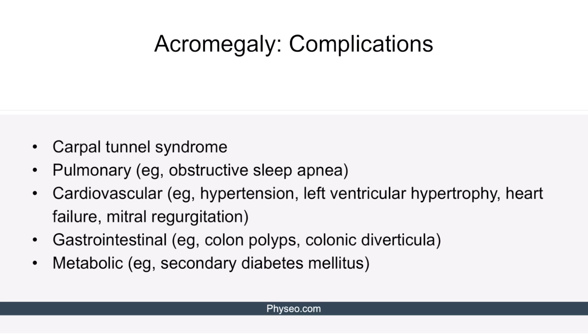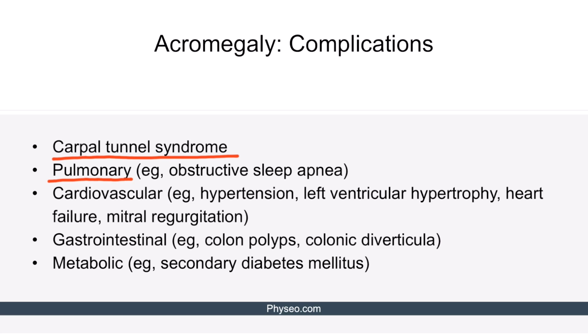For example, carpal tunnel syndrome may occur. GH excess increases the retention of sodium and water in the extracellular fluid, so the edematous synovial tissue compresses the median nerve, leading to symptoms of carpal tunnel syndrome. Obstructive sleep apnea is another potential complication. This results from macroglossia, enlargement of soft tissues of the pharynx and larynx, as well as the craniofacial deformities associated with acromegaly.